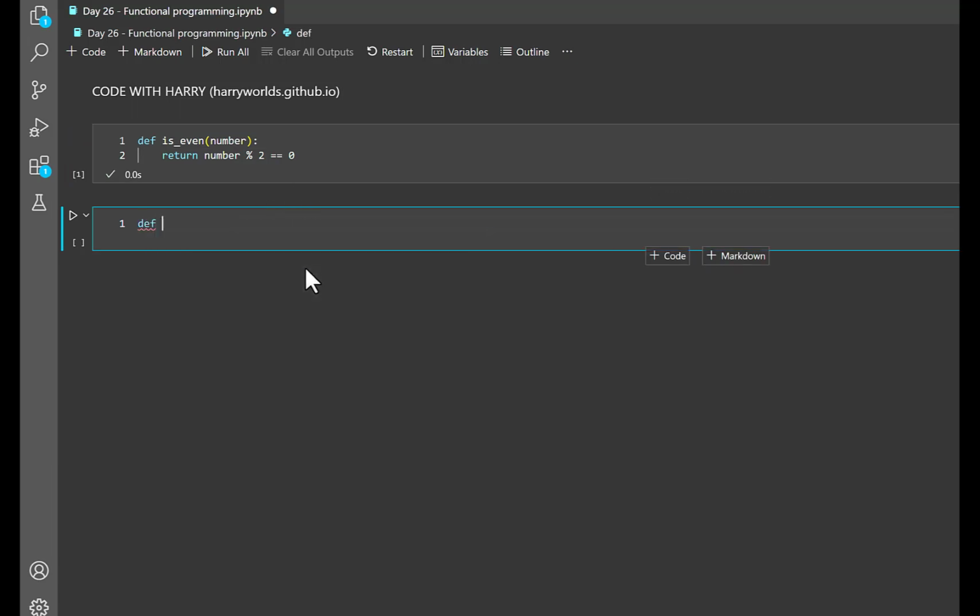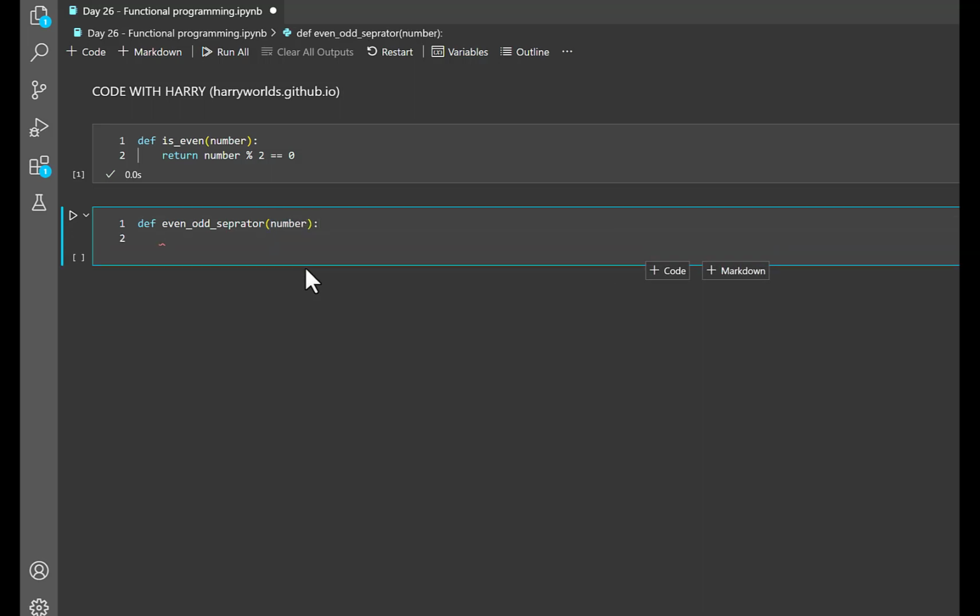So let's say def, we're going to make another function, right? Def, let's say even and odd separator. So basically it's going to be an even and odd separator, right? That will be fine. So let's say number, and of course a colon.